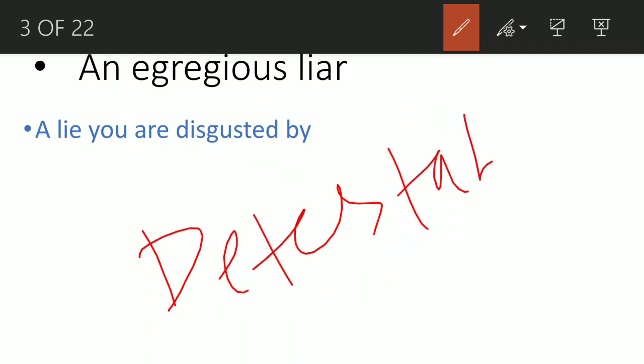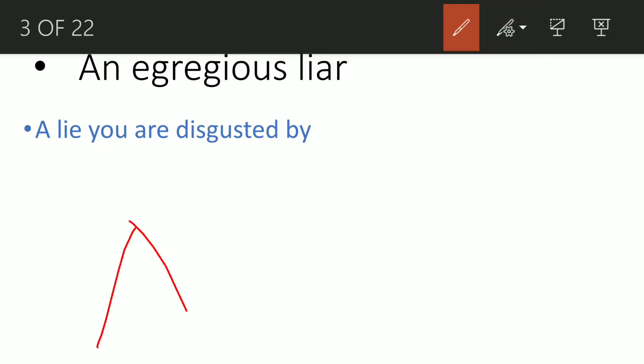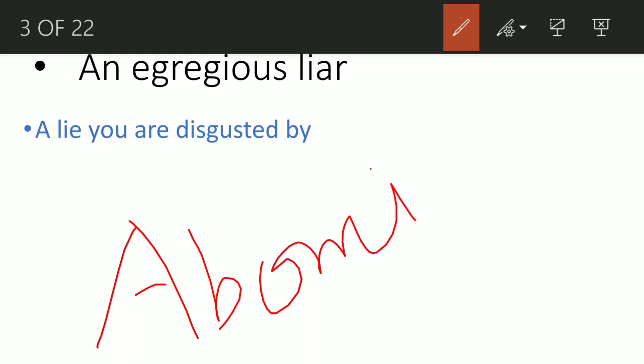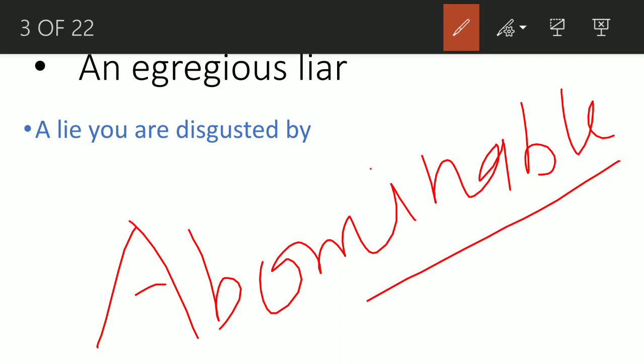Detestable, and what else could be detestable? Yeah, there is one more word for that. Abominable, abominable. So these all words mean very bad or offensive. Egregious, very bad, offensive, heinous, abominable, disgusting, distasteful, detestable. All these words fit for this adjective egregious.